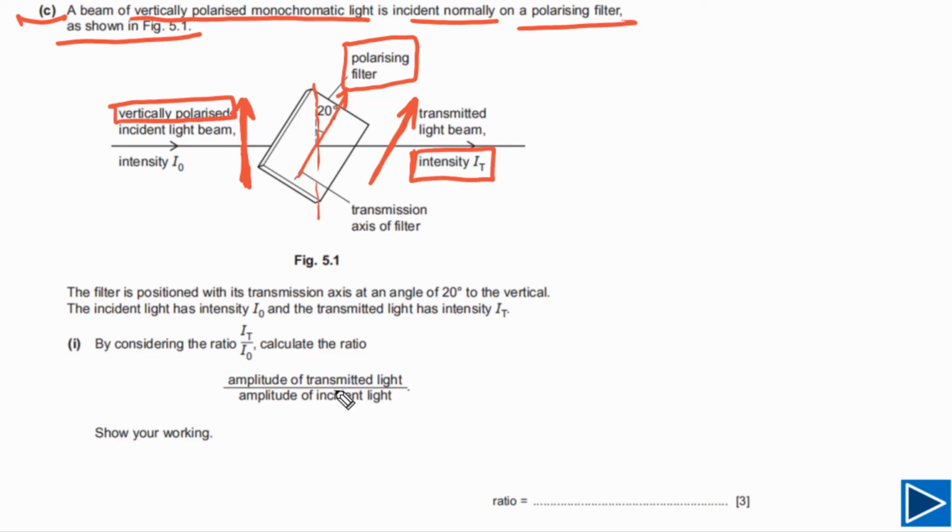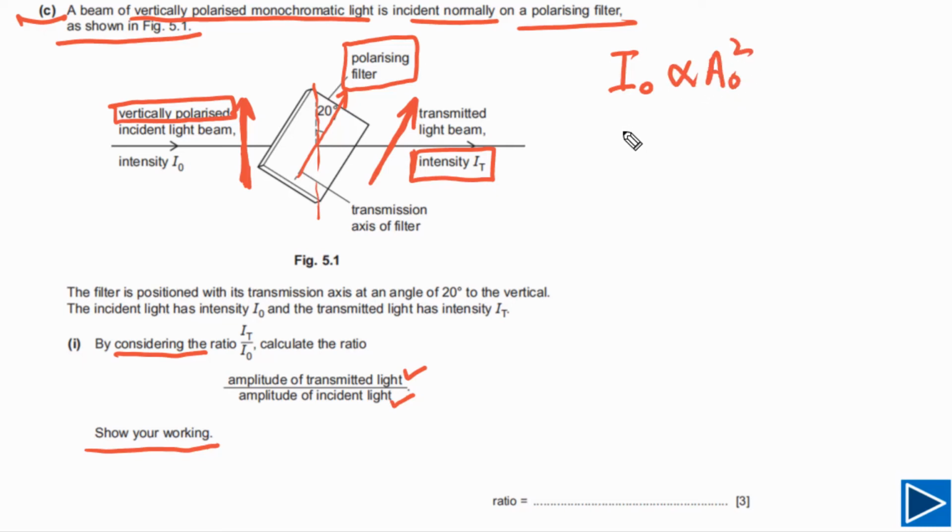Question is asking us to calculate the ratio between amplitude of transmitted light and amplitude of incident light by considering the ratio between IT and I naught. And we need to show our working, means we have to write down all the steps. So we can start from the relationship between intensity and amplitude. Intensity is directly proportional to amplitude squared.